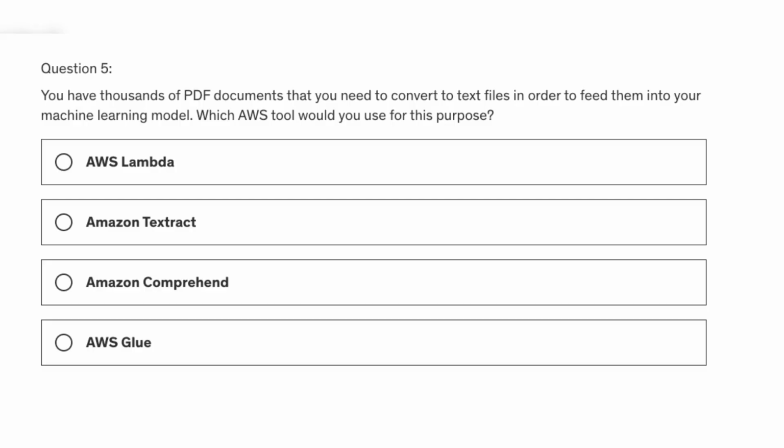Let's look at the fifth question. You have thousands of PDF documents that you need to convert to text files in order to feed them into your machine learning model. Which Amazon Web Service tool would you use for this purpose? And then we have 4 options. Option A, Amazon Web Service Lambda. Option B, Amazon Textract. Option C, Amazon Comprehend. Option D, Amazon Web Service Glue.